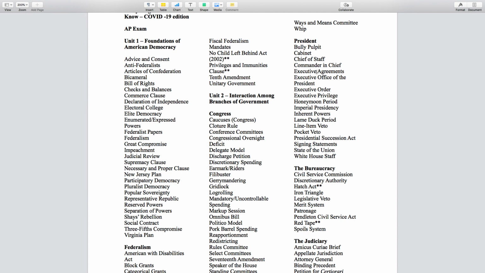Executive agreements are an example of an inherent power. It's not in the Constitution, right? So the president makes treaties. We know that's a formal or constitutional power. Well, the president also, because the Constitution thrusts that power on them, can make agreements with other heads of state and circumvent that Senate advice and consent power, right? The Senate confirms the treaties. Well, if the president just wants to make a deal with another head of state and get around the Senate, they can just create an executive agreement. The Senate is not brought into that in any way, shape, or form.